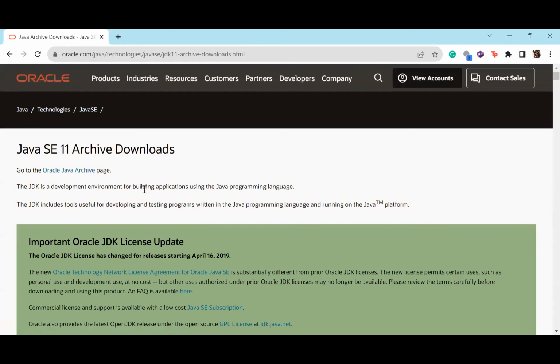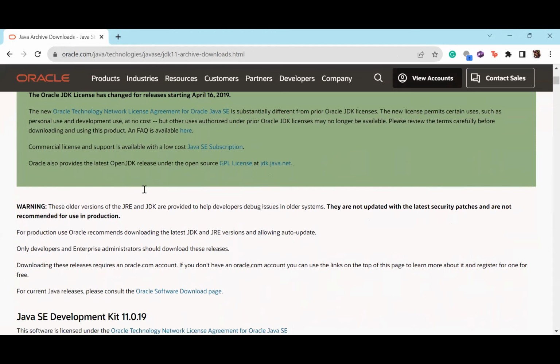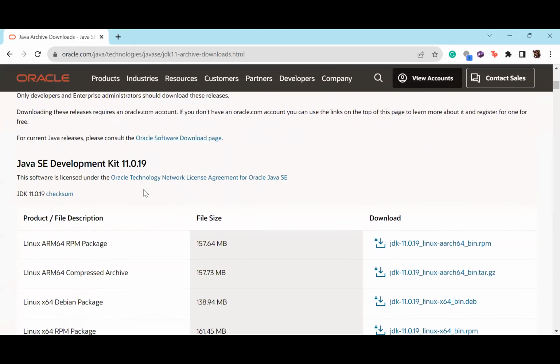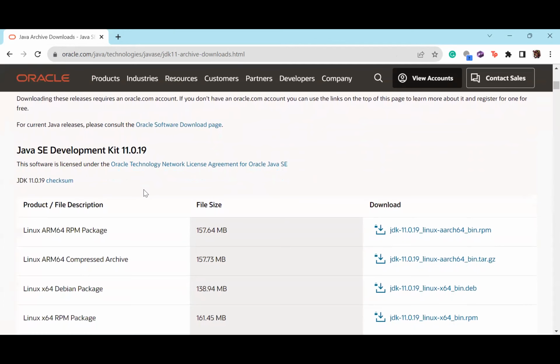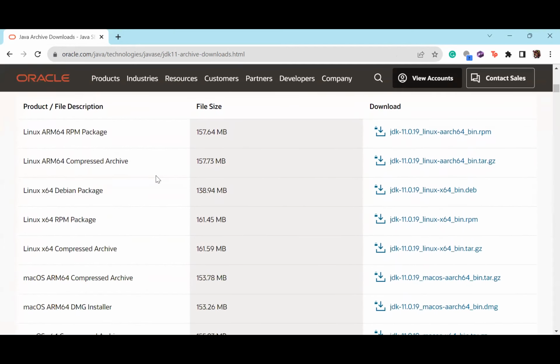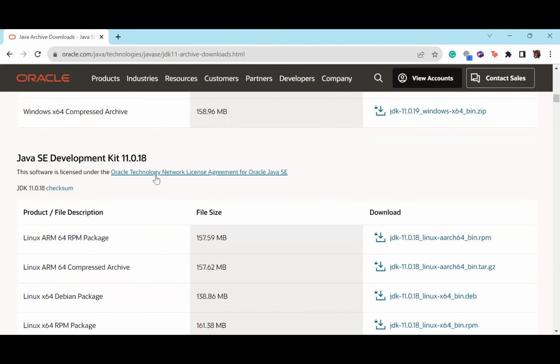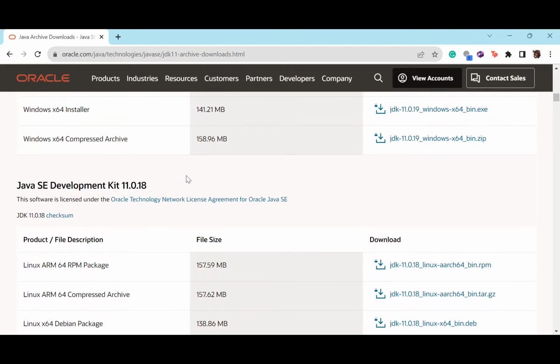Come down slowly. Yeah, so 11.0, this is the one you can see, right? And come down. There is a Windows operating system below. Come down. Yeah, can you see there? Just go up one level, a little bit.